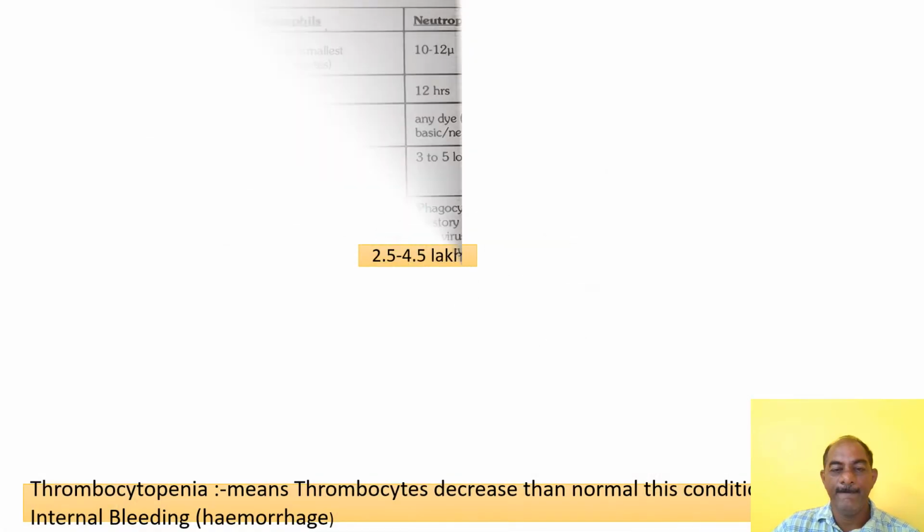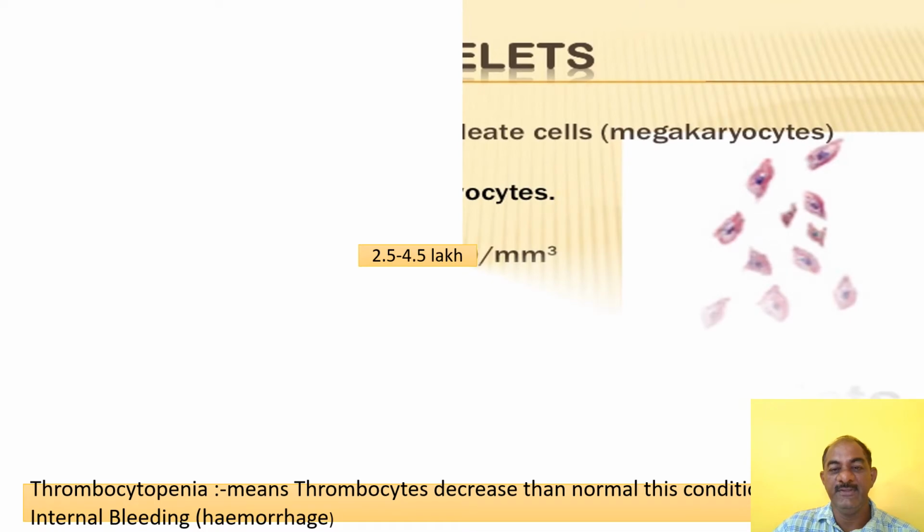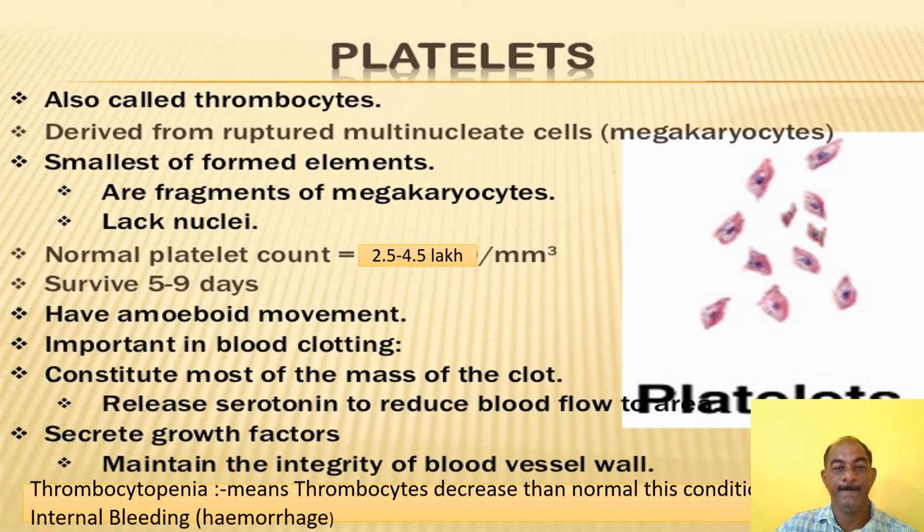Then next are the platelets. They are also called thrombocytes, and these platelets are seen in this fashion. They are derived from a ruptured multinucleate cell, also called a megakaryocyte. These are the smallest of the formed elements. They are fragments of megakaryocytes. They lack nuclei; the nucleus is absent.